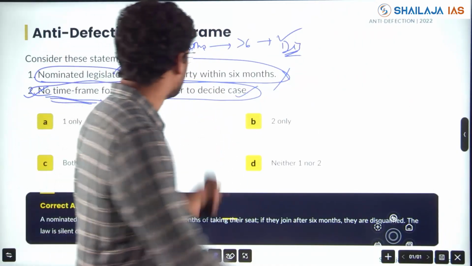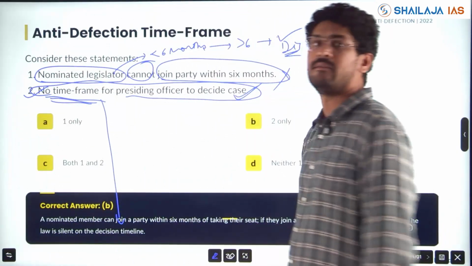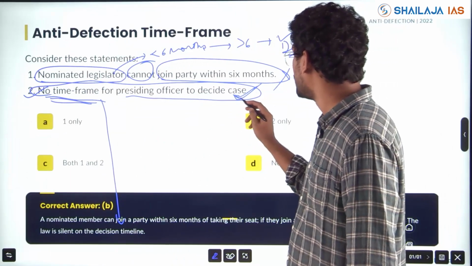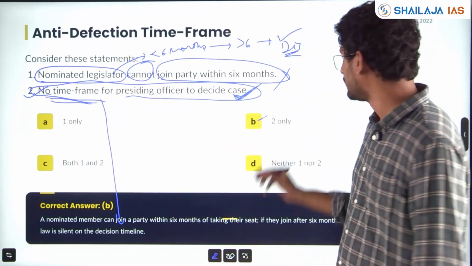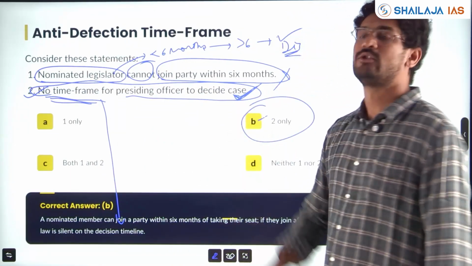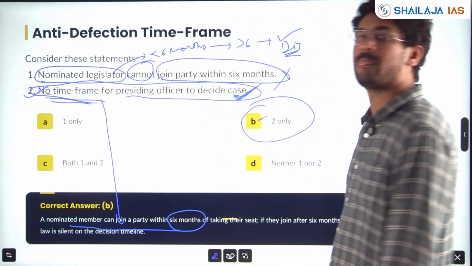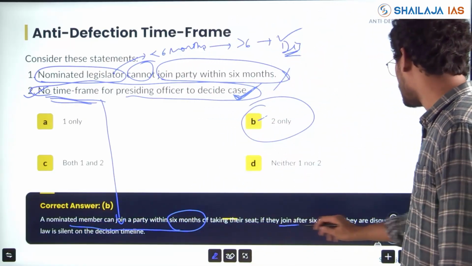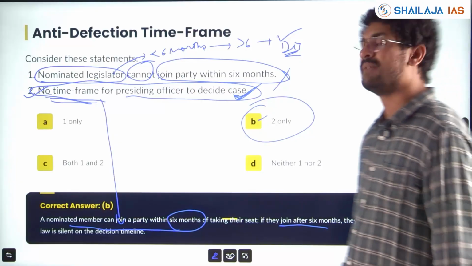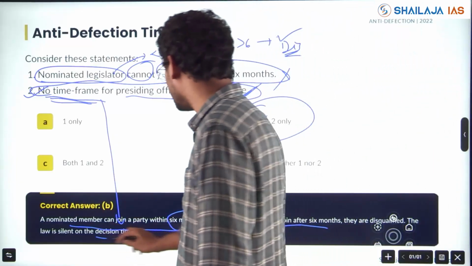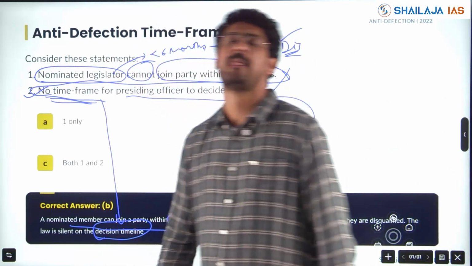That's why he is able to sit on the case for a long period of time, in limbo. So statement 2 is correct. A nominated member can join a party within 6 months for taking the seat, and if they join after 6 months, they are disqualified. The law is silent on the decision timeline.